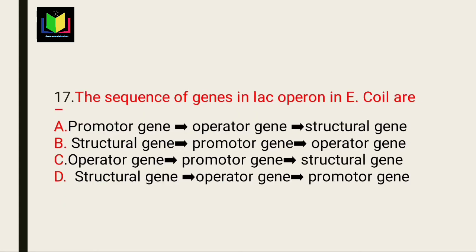Next question: the sequence of the genes in the lac operon in E. coli. E. coli is a prokaryote. At first the promoter, then the operator, and then the structural genes. Option A is the right answer.